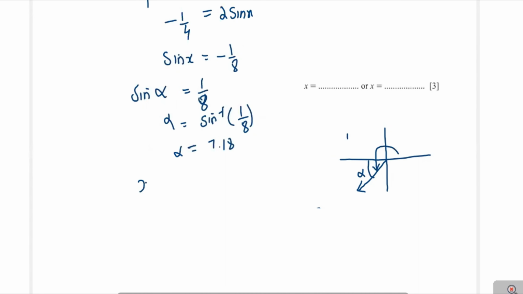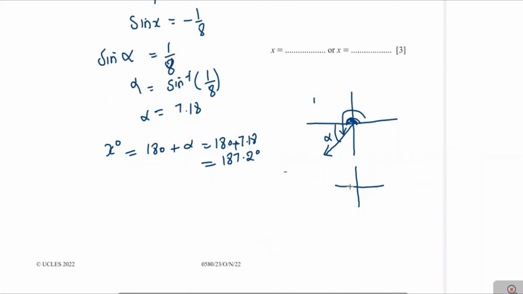The x degree angle will be equal to 180 degrees plus alpha, you can write it. That value will be equal to 180 plus 7.18, and this is 187.2 degrees, the answer when x is in the third quadrant.